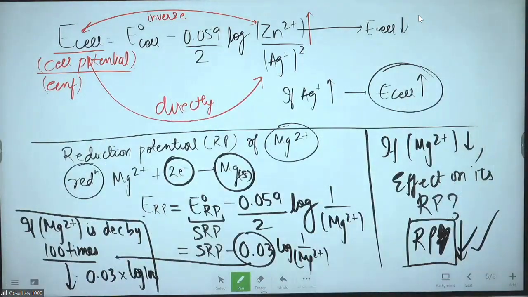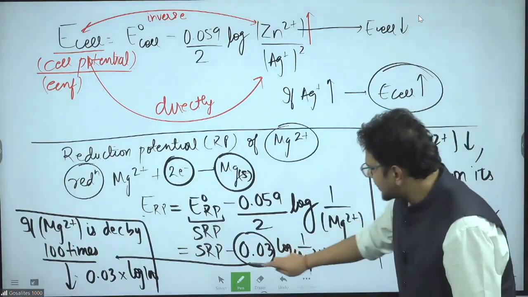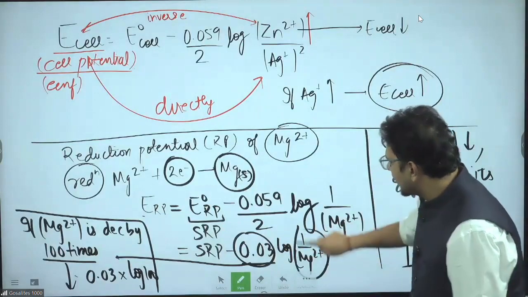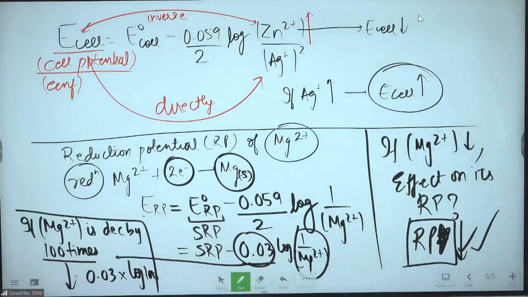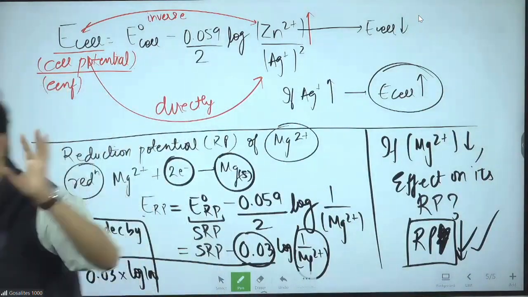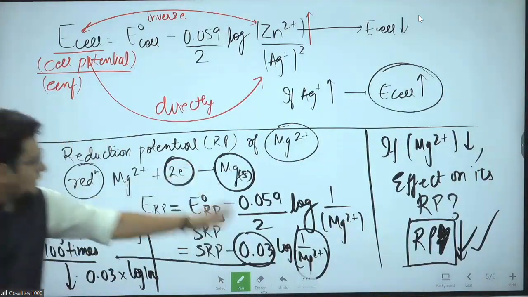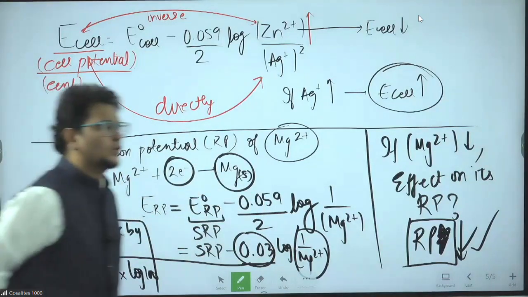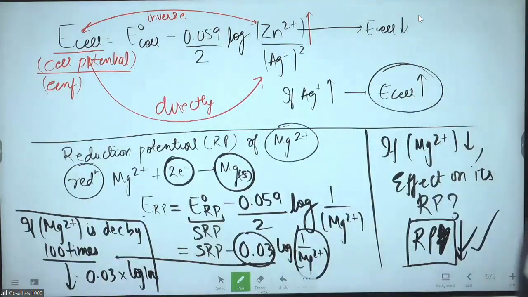Very simple. Take the number before the log, and in the log, write whatever number of times they have changed. 100 times decrease, 100 times increase, 1000 times decrease, 1000 times increase, it doesn't matter. Write log 1000, log 100, whatever they have given. Understood the idea? The answer will be in volts.